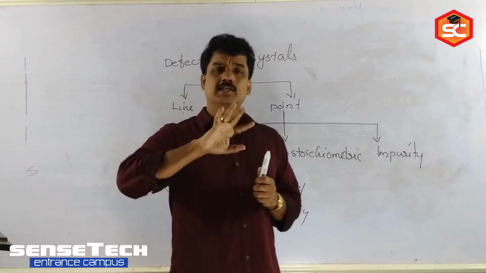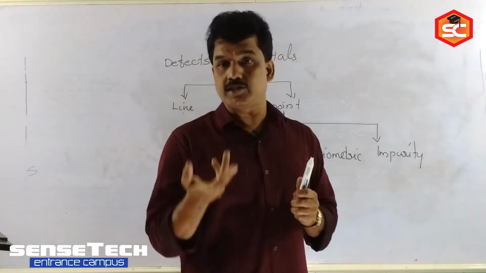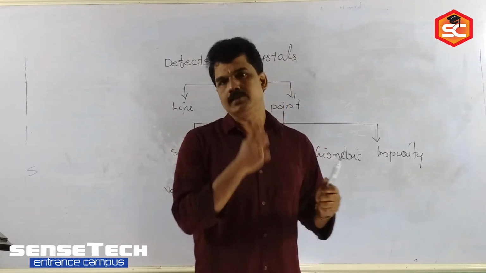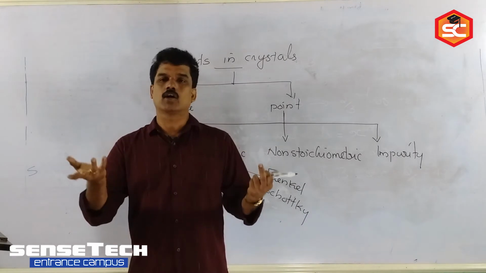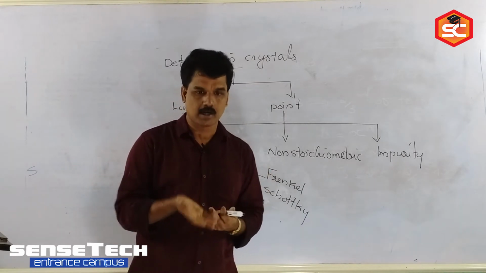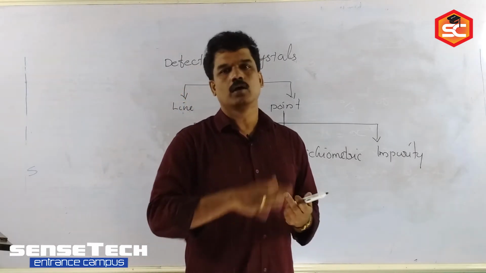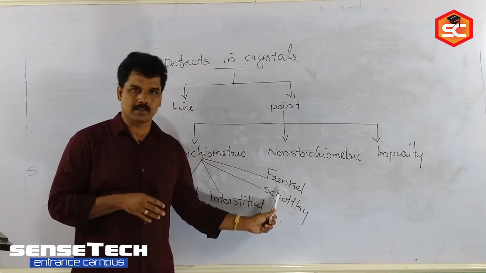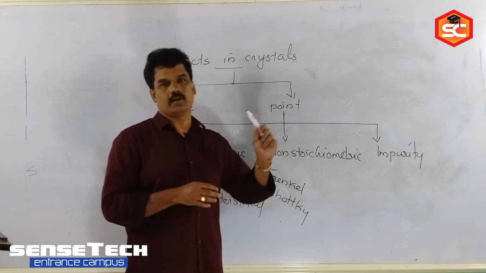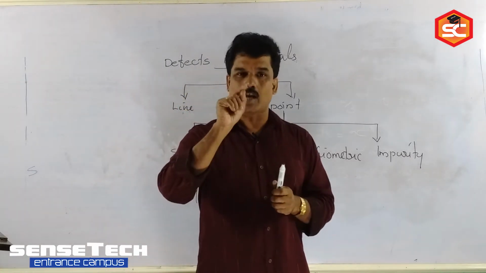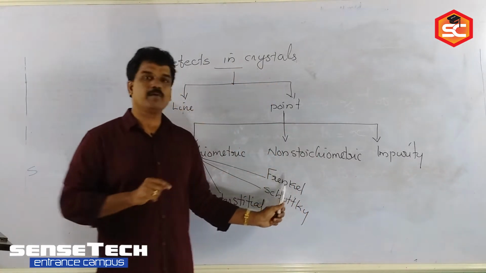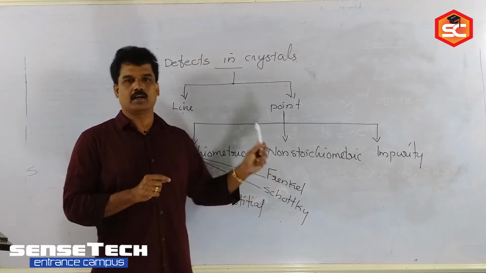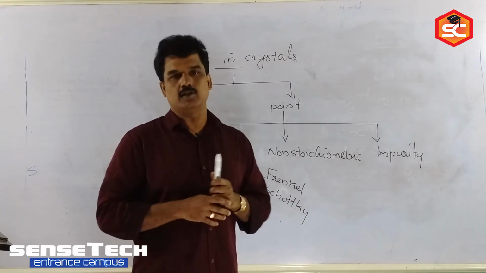But as a result of Frenkel defect, what happens to the density of the crystal? Any change in density? No, the density will not change because particles are not missing from the crystal lattice. They only shift from one position to another. So there is no change in density as a result of Frenkel defect. Then the crystal AgBr shows both defects, Schottky defect and Frenkel defect.